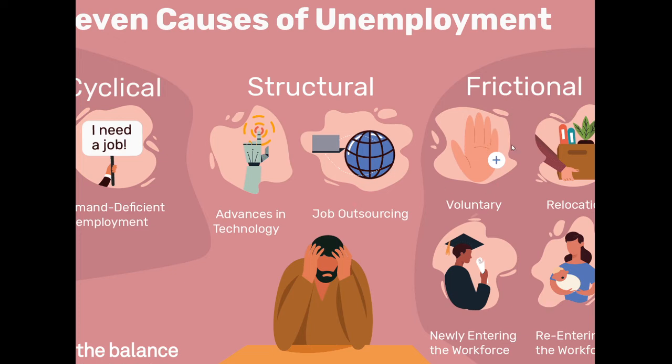Then we have frictional unemployment, which are people who voluntarily aren't working, people who are relocating and waiting on that job, people who have graduated, newly entering into the workforce, and then people who are re-entering the workforce. So you see this picture of this young man who stayed home to raise his family, and now the children are old enough, and he is now going to start to look for work. So he would be defined as frictional until he found the job.